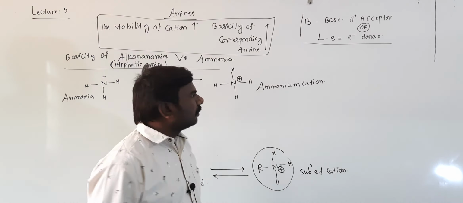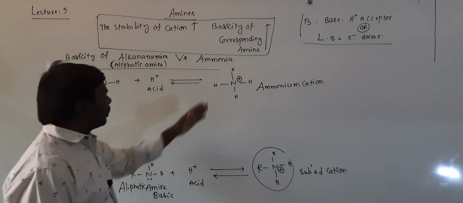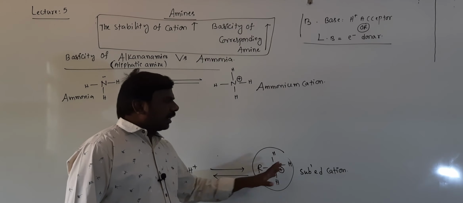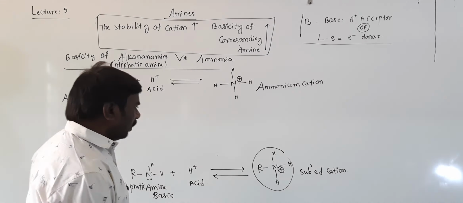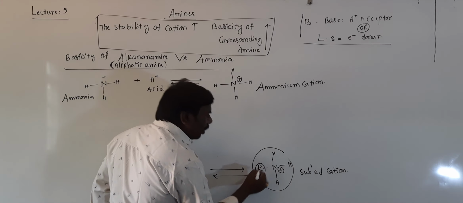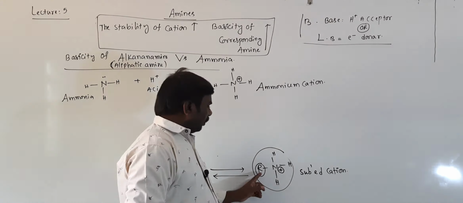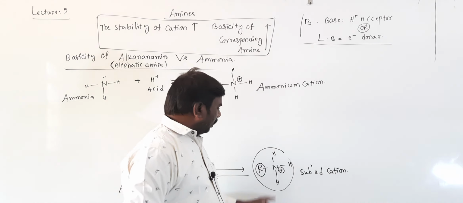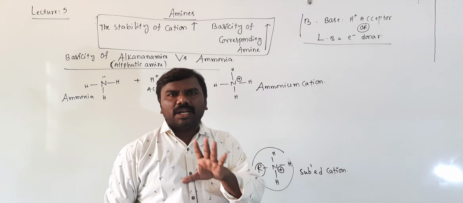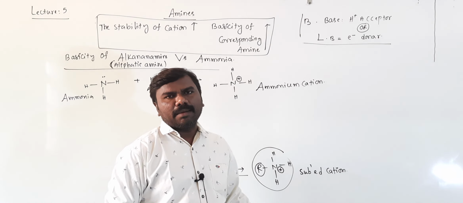When compared, the substituted ammonium cation is more stable because the alkyl group is an electron donating group. Electrons are donated to nitrogen, then this positive charge will be neutralized, and it becomes stable.